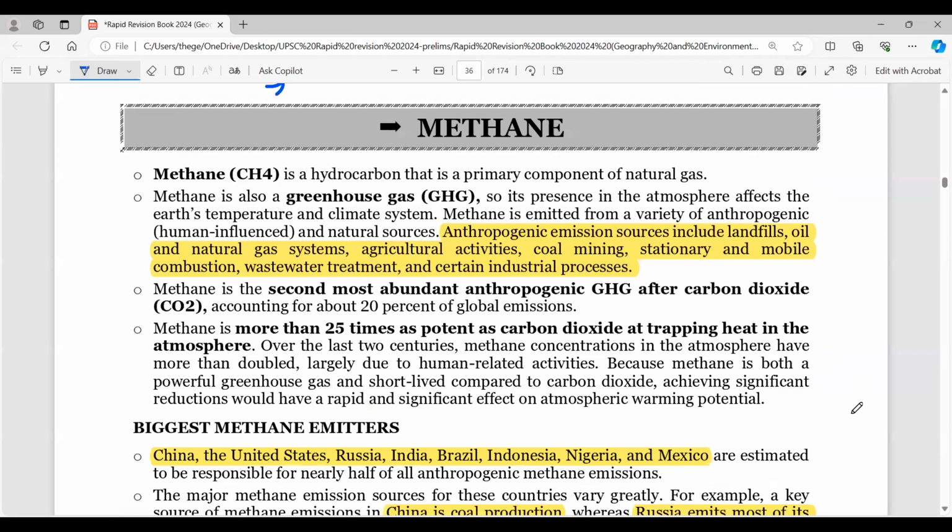Coming to methane, which is definitely going to be part of some question in future. Methane is a hydrocarbon that is the primary component of natural gas. It is the second most abundant anthropogenic greenhouse gas after carbon dioxide, accounting for 20% of global emissions, and it is more than 25 times as potent. So it's 25 times stronger than CO2, but because it's short-lived, people don't compare it to CO2.